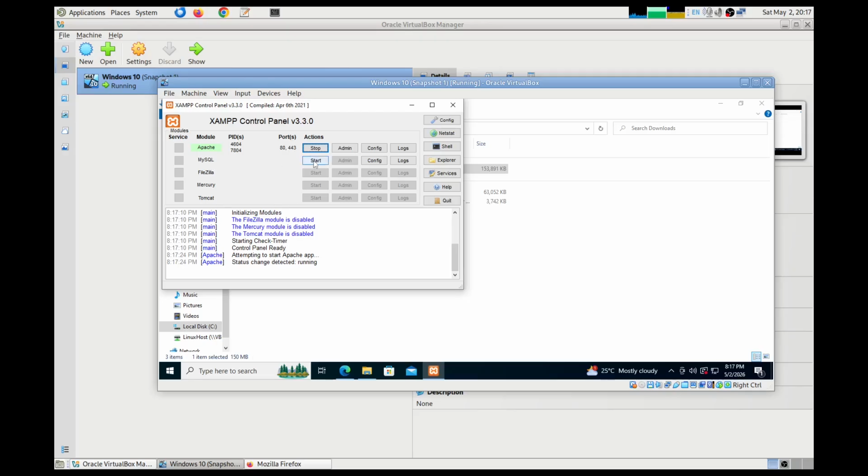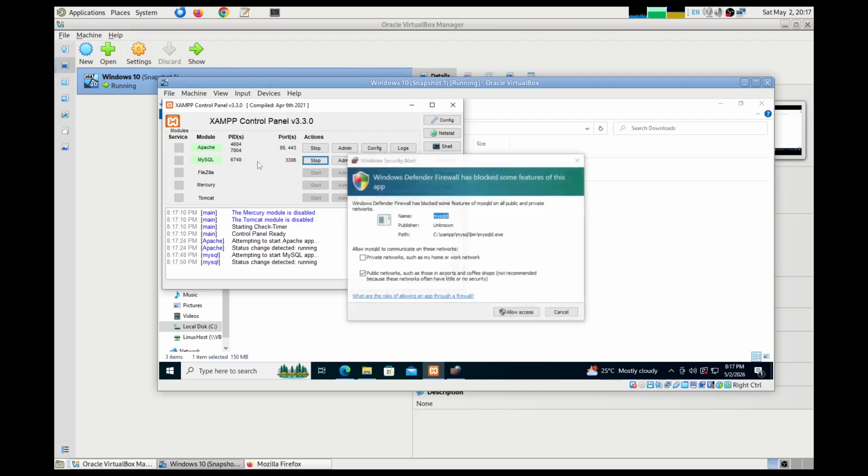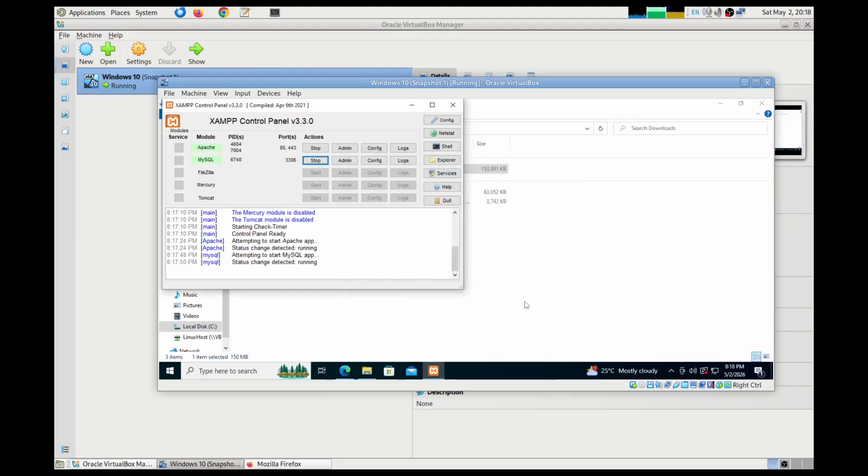MySQL database, let's start that as well. Okay, both are running now, and we should be able to take a web browser and access the web server running on the localhost.